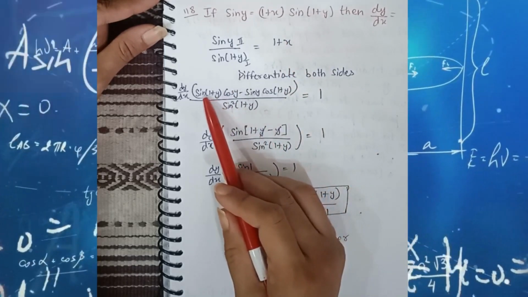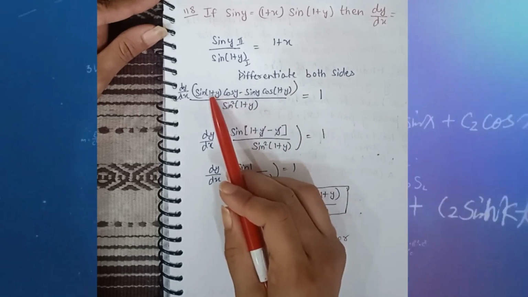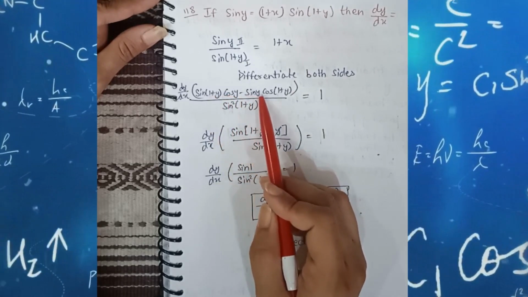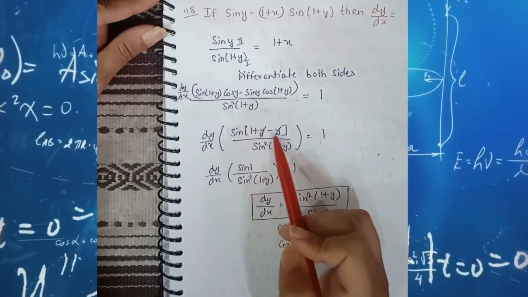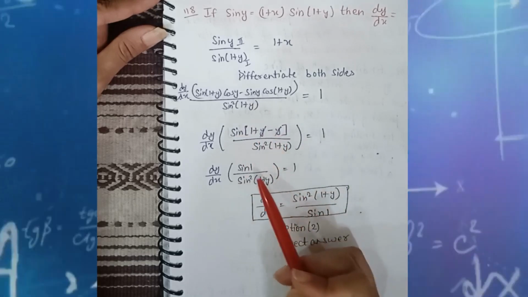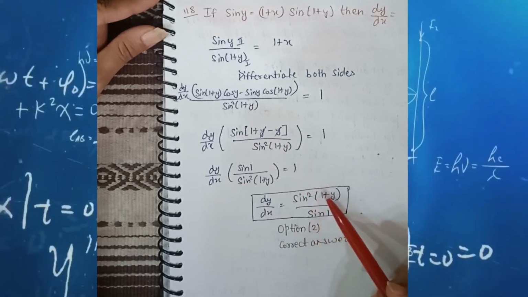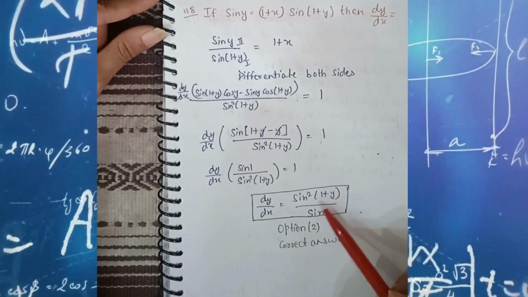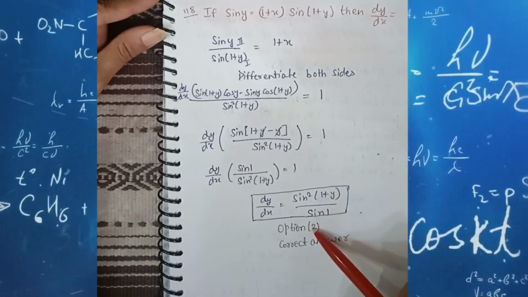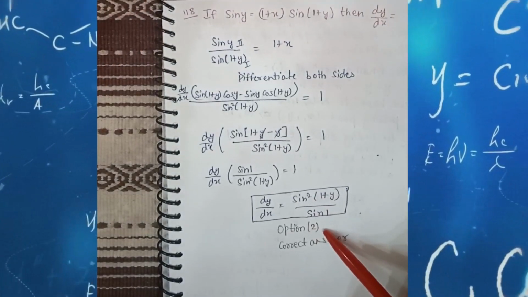Now as we see here, we can use the formula sin a cos b minus cos a sin b is equal to sin(a minus b). Then we use this formula and we get this result. Now dy by dx is equal to sin squared (1 plus y) divided by sin 1, which is option number 2. So option number 2 is the correct answer.